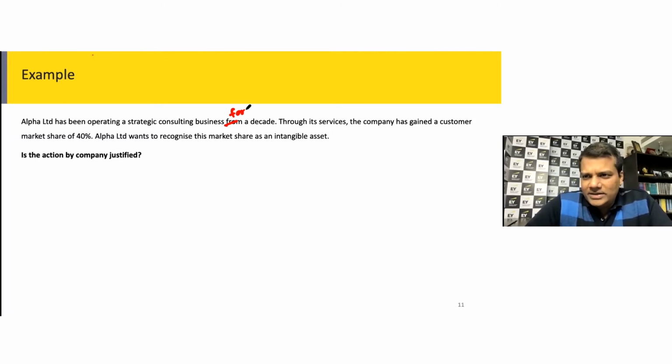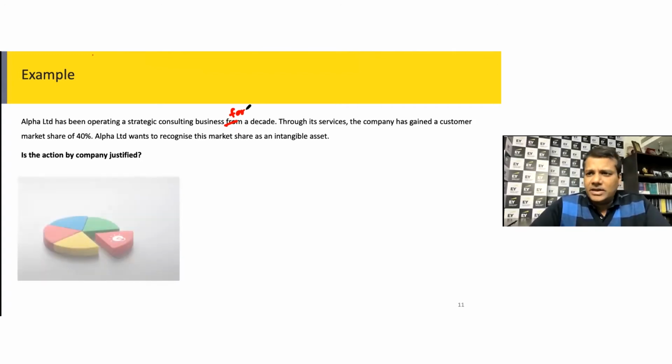So remember, what is an intangible asset? Something which does not have a physical presence, as we've been discussing. And when you record an intangible asset, it either meets the contractual legal criteria, or the separability test, right? Ordinarily, the hurdle for an internally generated intangible asset is very high. You are anyway not permitted to record internally generated goodwill, but for other intangibles also, it is very high. So now here the situation is that I've been providing consulting services, and the company has gained a customer market share of 40%. Can I record this as an intangible asset?